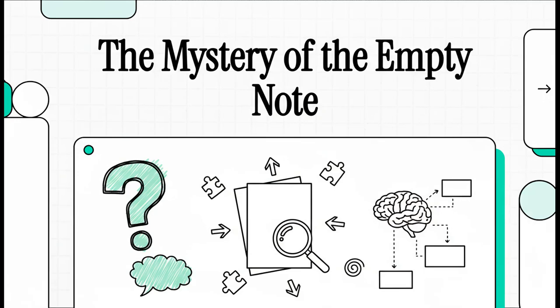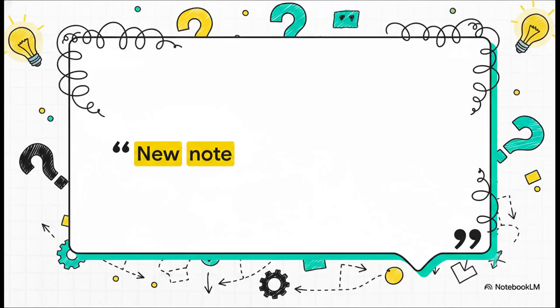All right, for today's explainer, we're diving into a real puzzle. But here's the thing, we've got almost nothing to go on. Welcome to the mystery of the empty note. So this is it. This is our entire source. Just 2 words, new note. Seriously, that's all we have to work with. And, right off the bat, this thing raises way more questions than it answers.